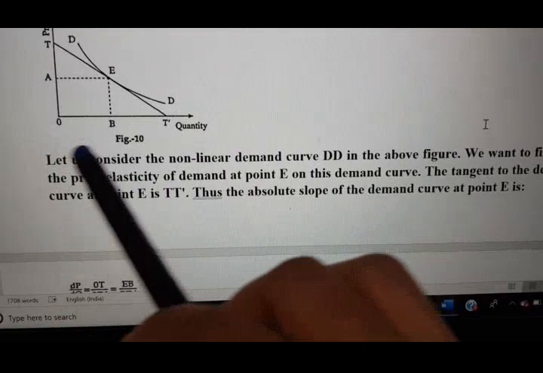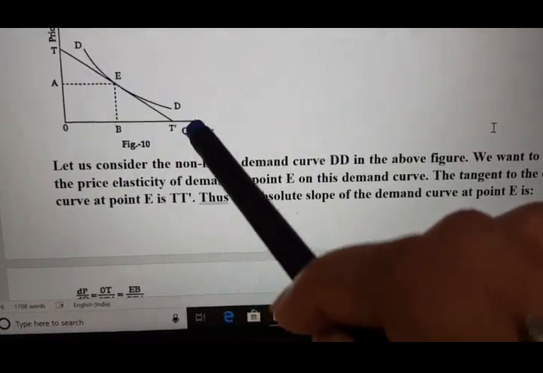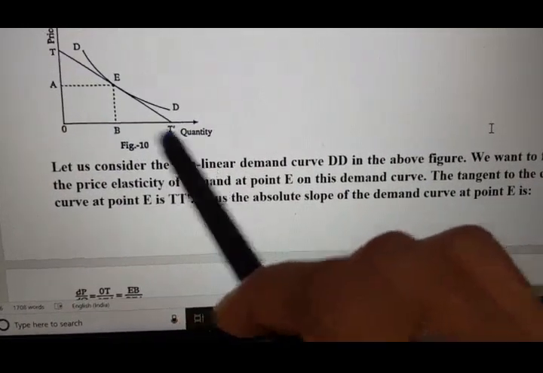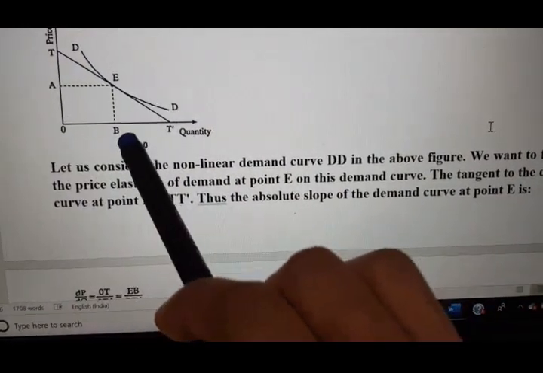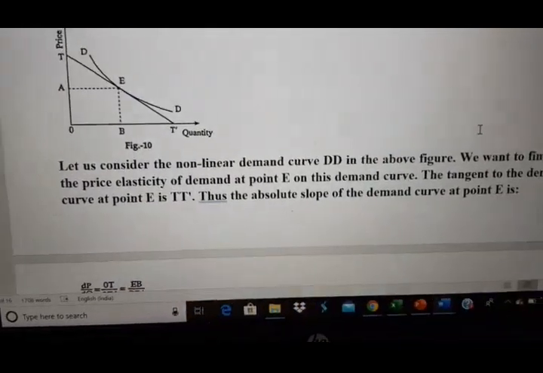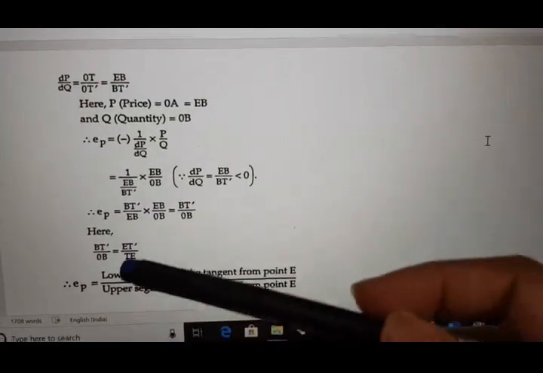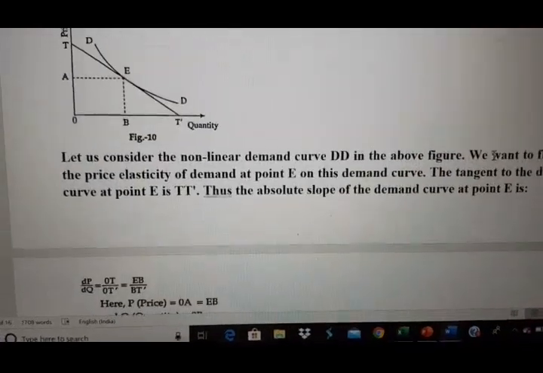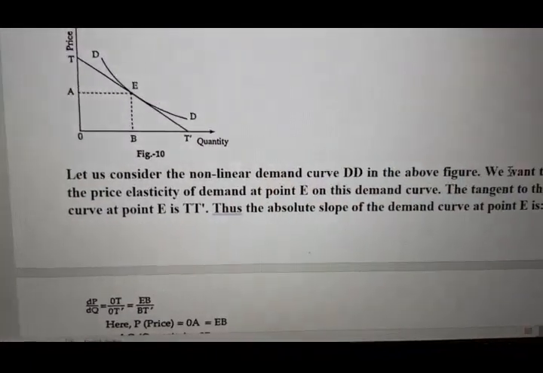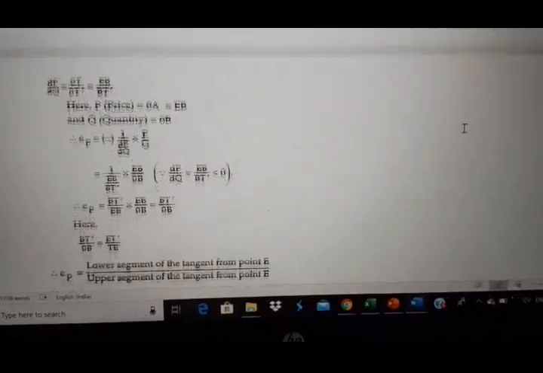As I said, these two are similar triangles, so the ratios will be the same. Okay, so see here, BT' divided by OB means we can write what? ET' divided by TE, because these are similar triangles.